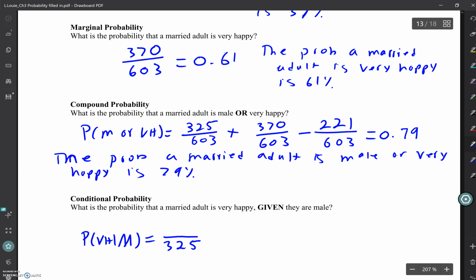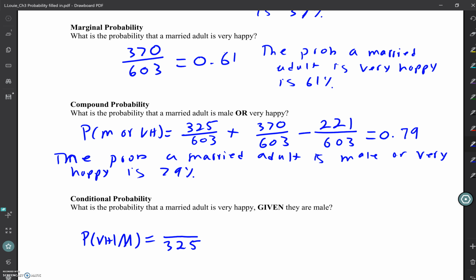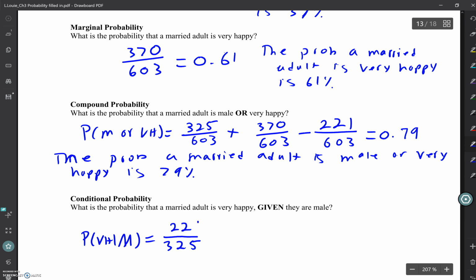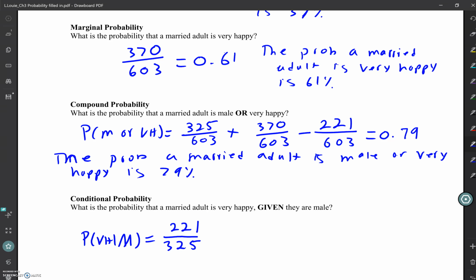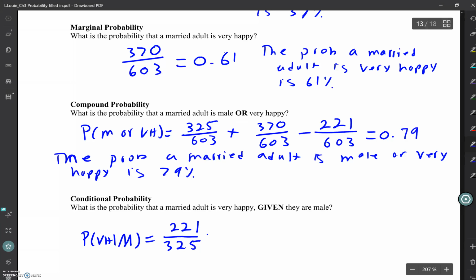All right, then how many of the males are very happy? 221. So the numerator should be the overlap of the event, and the denominator should be the group that we're given, so the total amount of information we know. Does that make sense? What does that give me? 0.68.